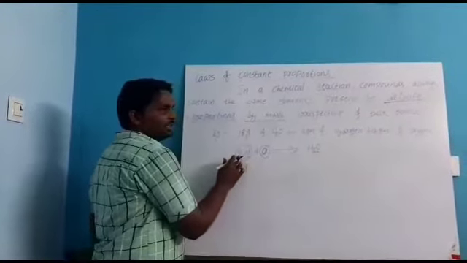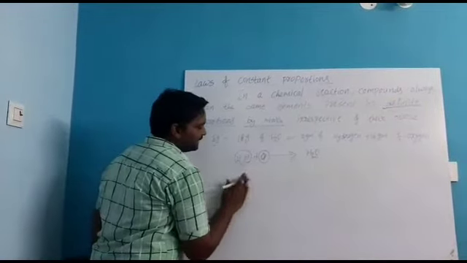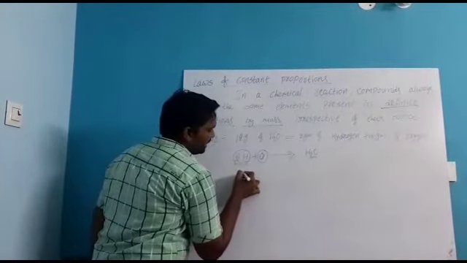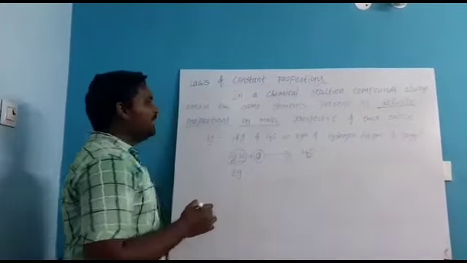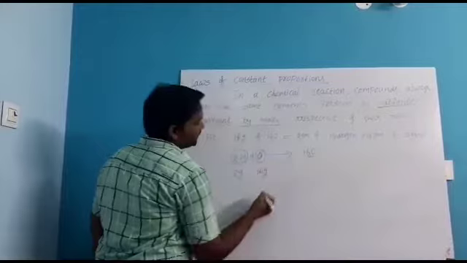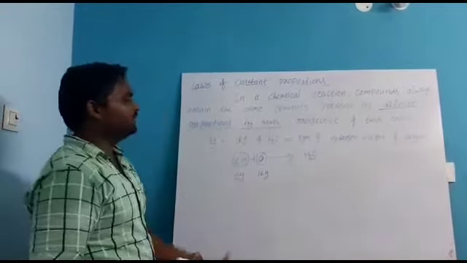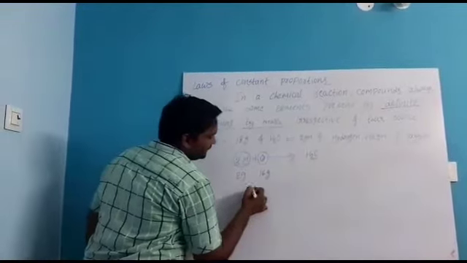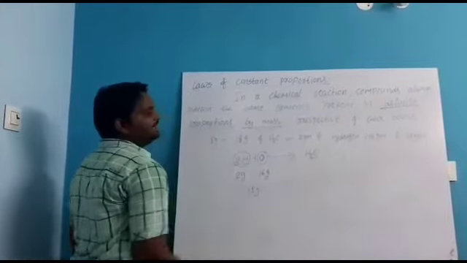But how many hydrogens are here? 2 hydrogens are there, so the total mass of hydrogen here is 2 grams. And oxygen mass is 16 grams. If you total this, how much will it be? 18 grams.